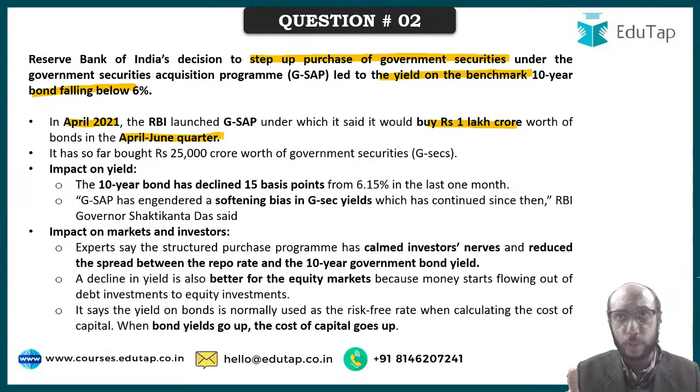They announced in April 21 that they are going to buy 1 lakh crore of securities. They have purchased securities, as a result of which the 10-year bond yield has declined by 15 basis points. Earlier the yield was 6.15%, and that has softened. And the governor himself is saying that there is a softening bias in government yield because of this program. And why that is happening is something that I have tried to explain to you.